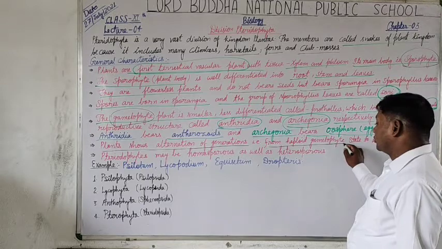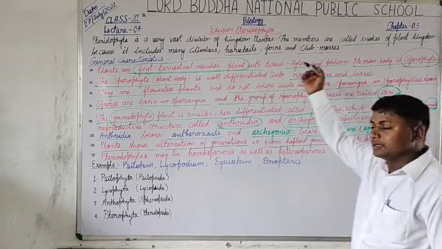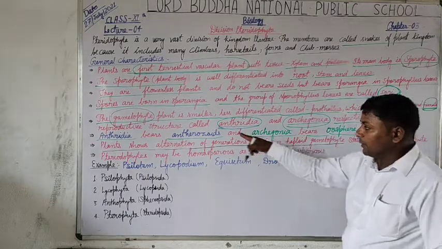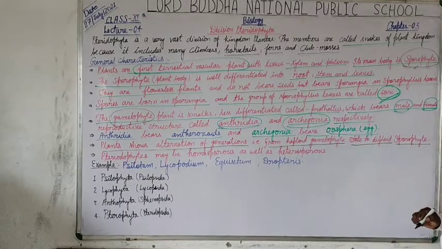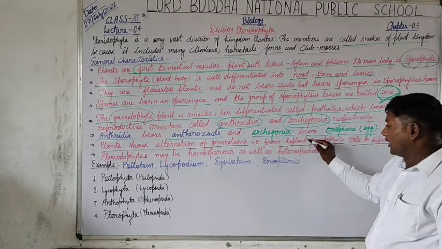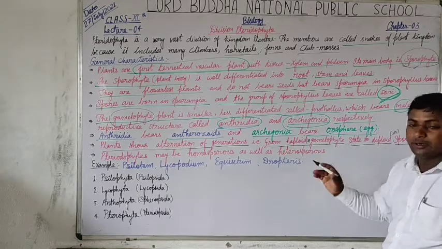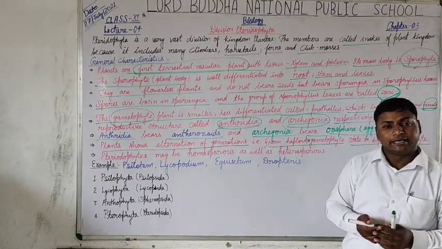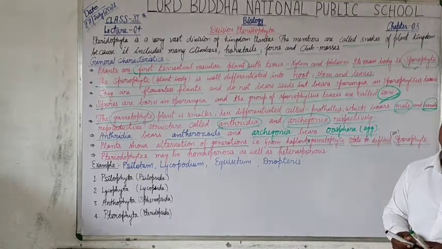From the haploid gametophyte, this is the growth or developing phase, and this is the mature phase, that is the sporophyte. So, from the haploid gametophyte state to the diploid sporophyte, from haploid to diploid stage, this is called alternation of generation. It means it shows a haplodiplontic type of life cycle. Understood?